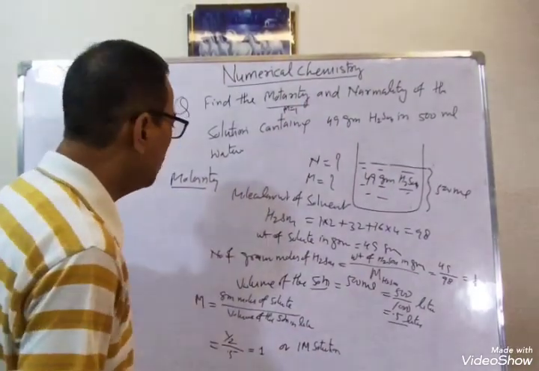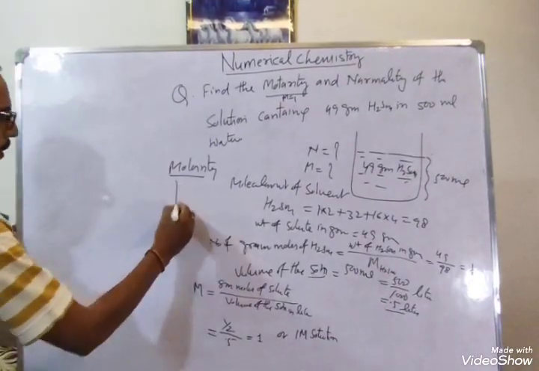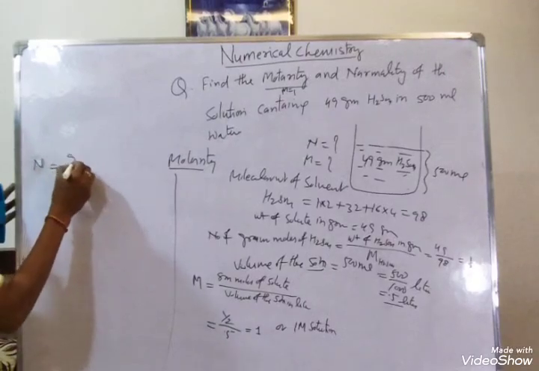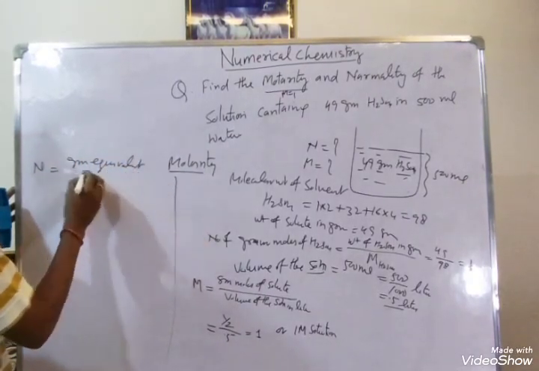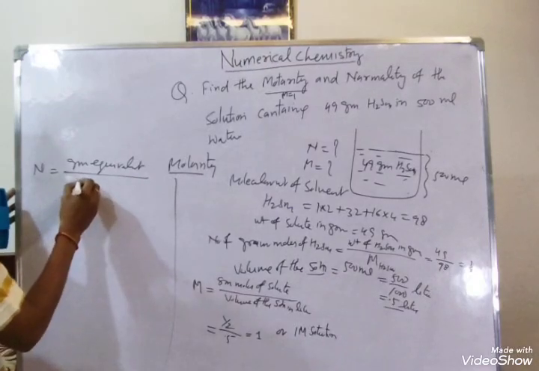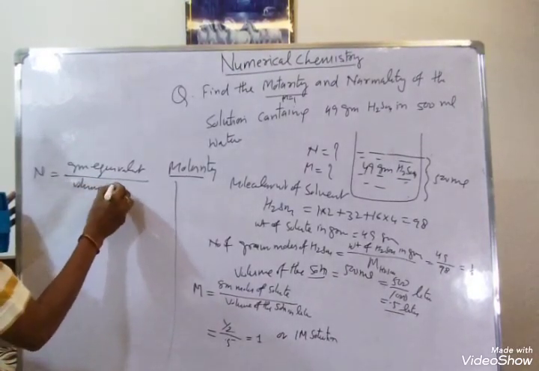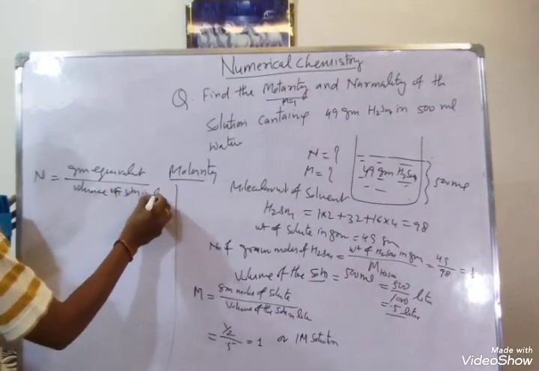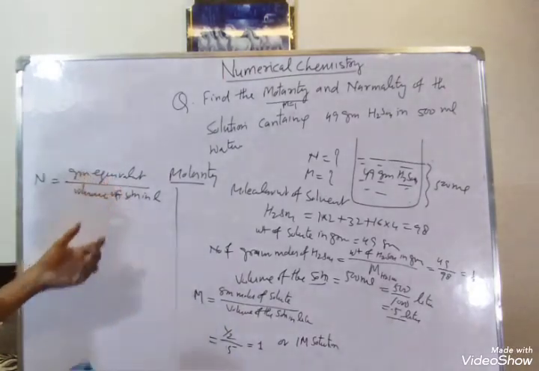Now calculate the normality. For normality you know, gram equivalent divided by volume of solution in liter. Just like molarity uses gram moles, here we use gram equivalent.